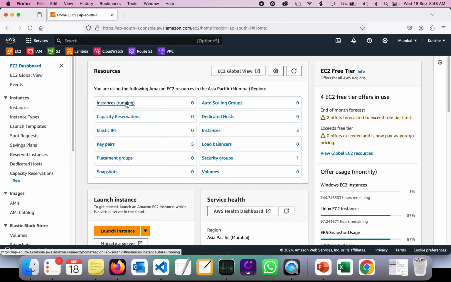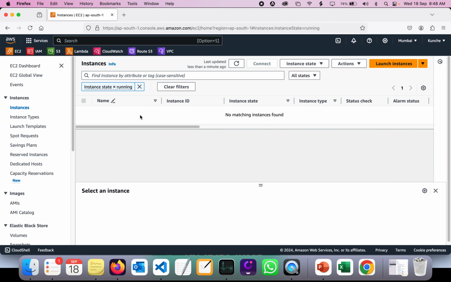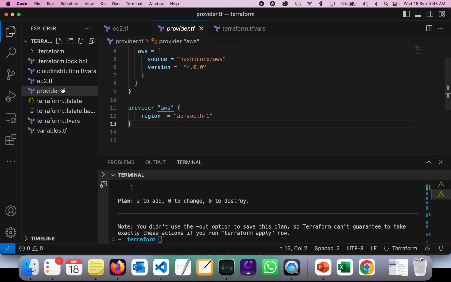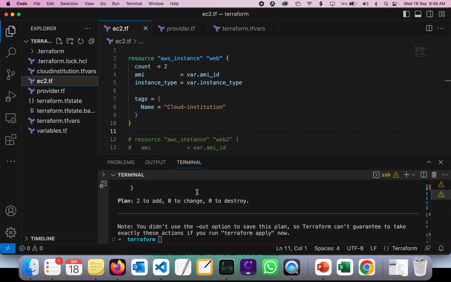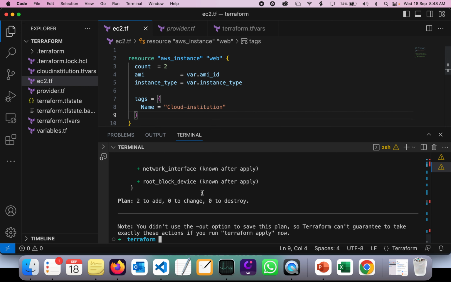Okay, so in the Mumbai region, you can see I don't see any kind of instances running. Now I want to create this instance, and the count is going to be 2. So I'm going to run Terraform plan now.